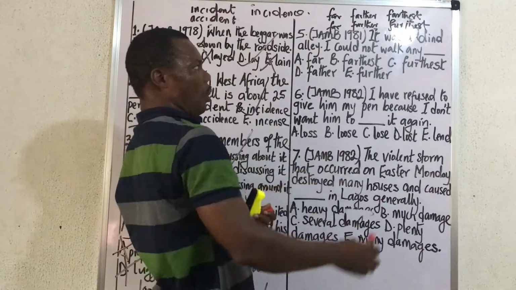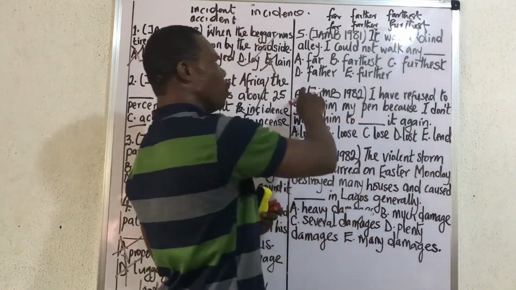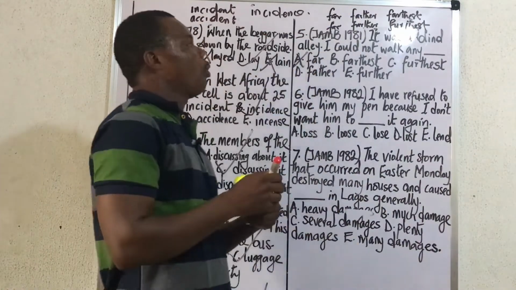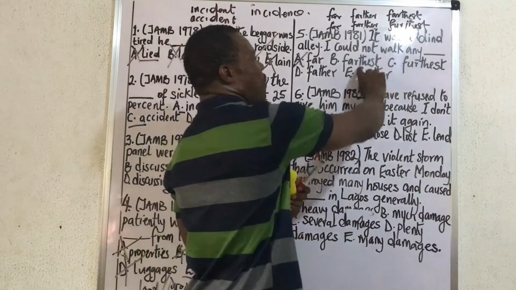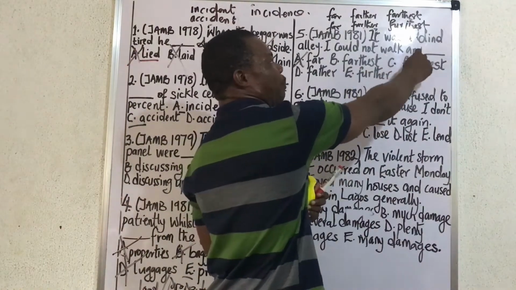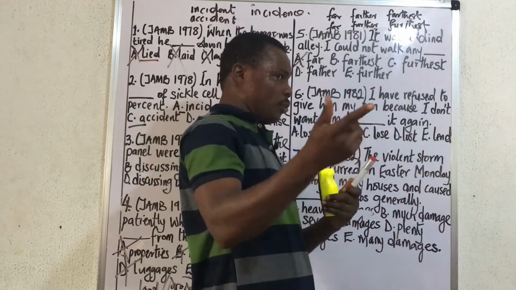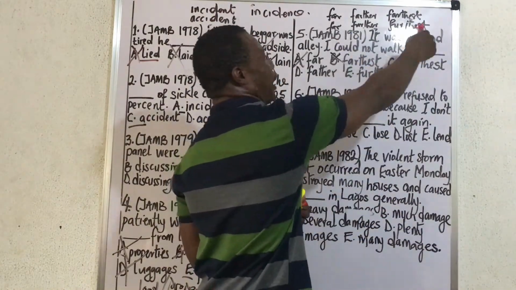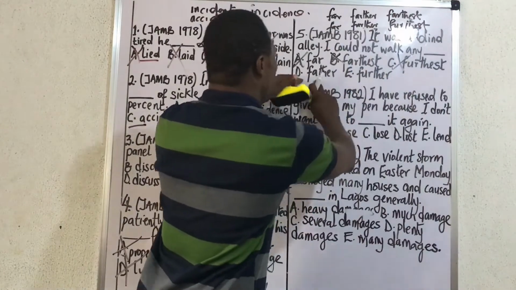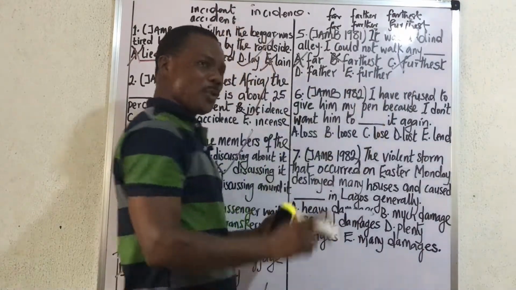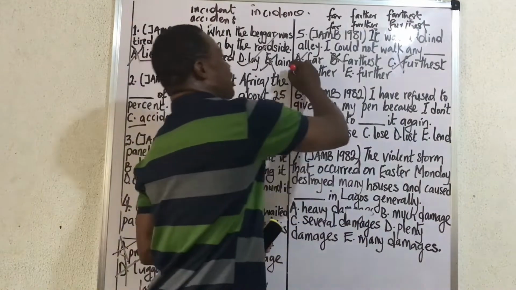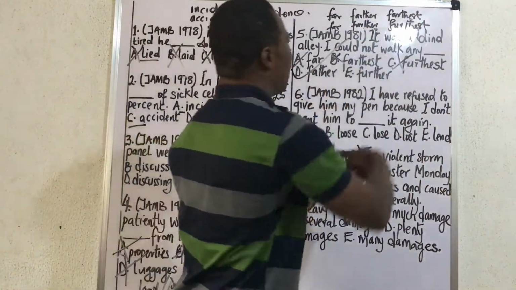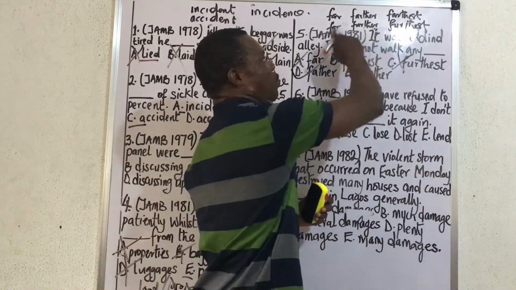First of all, when you have any, it cannot be used with a positive adjective. Far is positive, so you are going to cross it off. You cannot walk any far, no. Farthest, you cannot use farthest with any. It's one of the rules of using adjectives in expressions. You cannot say I cannot walk any farthest. No. I cannot walk any furthest. No. You don't come to this. I cannot walk any farther, any further. So what do we take? Correct answer is D. I could not walk any farther, because this one is used in idiomatic expression. It's an idiom.